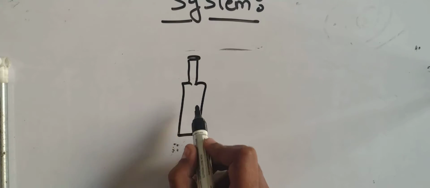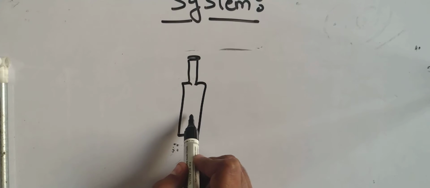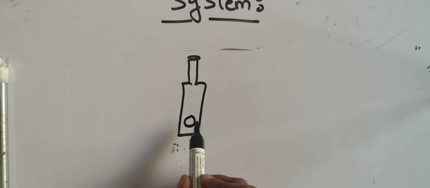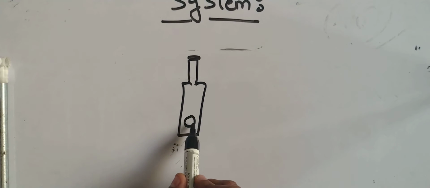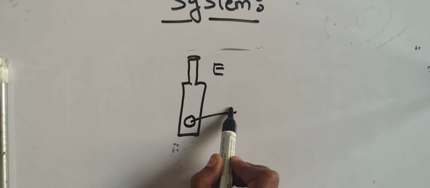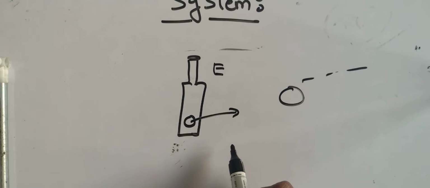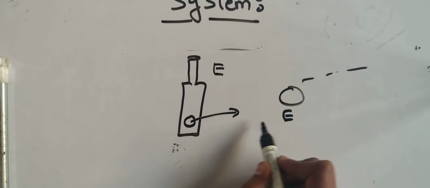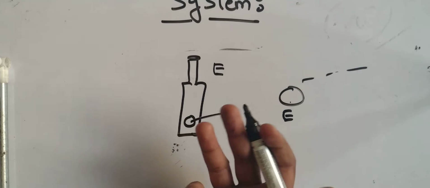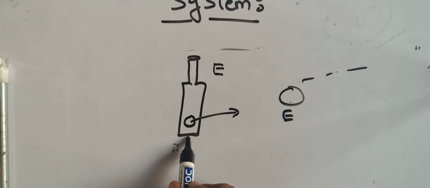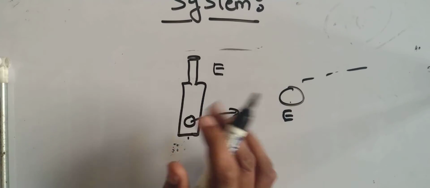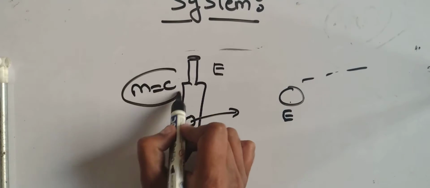Here is a sweet spot. Those who are playing cricket might know it. For example, if you hit the ball, what will happen? You transfer the energy from the bat to the ball. The ball will travel like this towards the boundary. The ball is carrying some energy. From where did it get its energy? It got the energy from the bat. So you have transferred energy, but you have not transferred the mass of the bat. The mass of the bat will always remain constant.